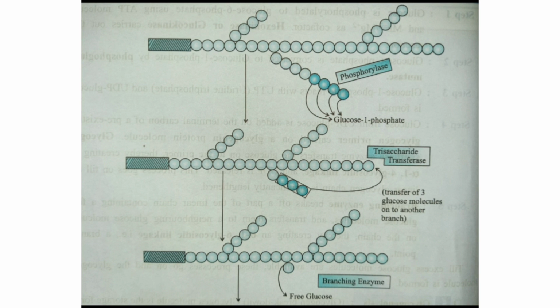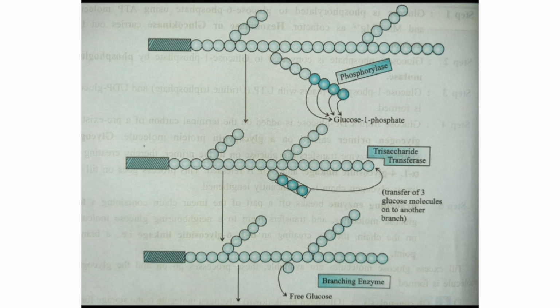When the supply of glucose is again available after exercise, this glycogen store is replenished. So the glycogenolysis, or the breakdown of glycogen to form glucose, happens in the following manner.